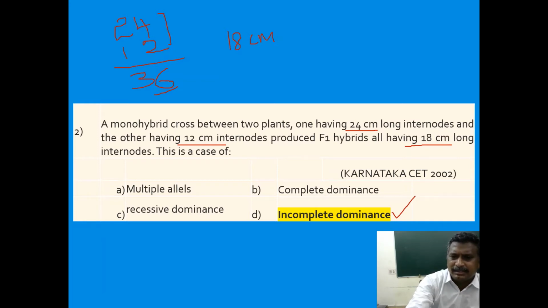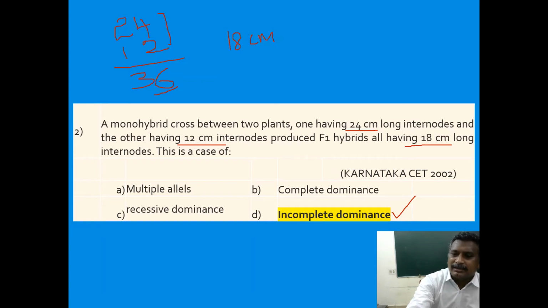If it were complete dominance, the F1 hybrid would definitely have the character of one of its parents, either 24 centimeter or 12 centimeter, whichever is dominant. But that did not happen here. Instead, a new intermediate character of 18 centimeter was developed, exactly intermediate to the parents' characters. Hence it is incomplete dominance.